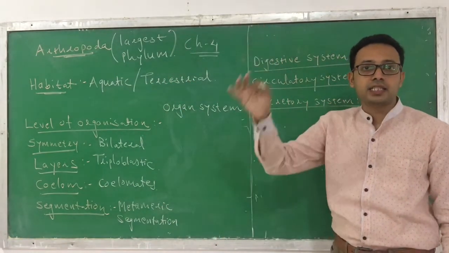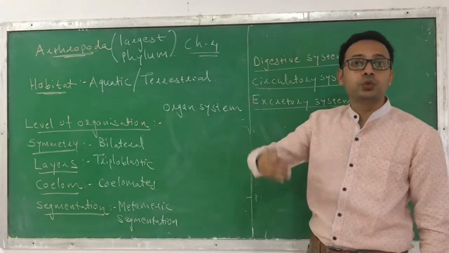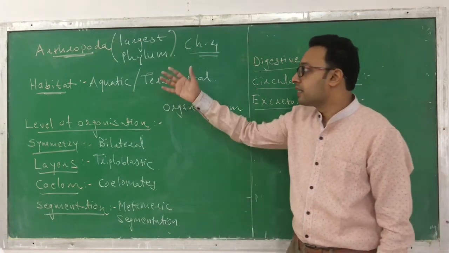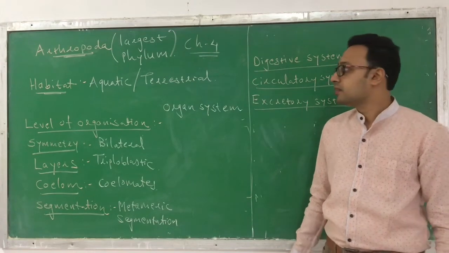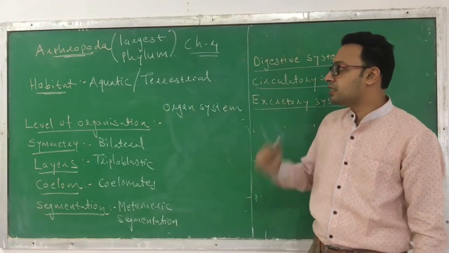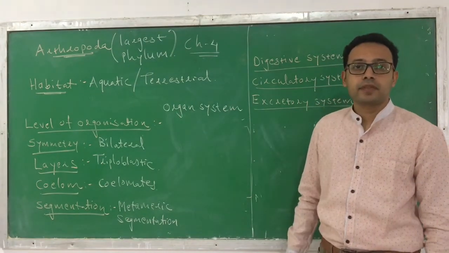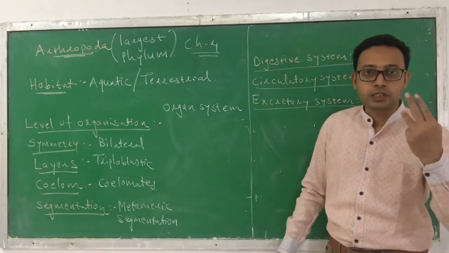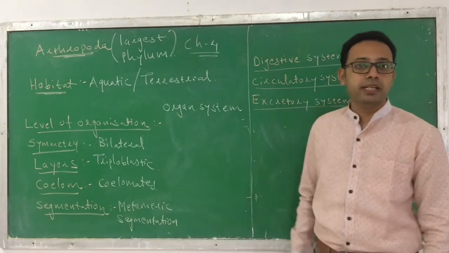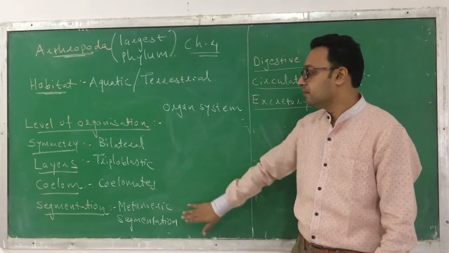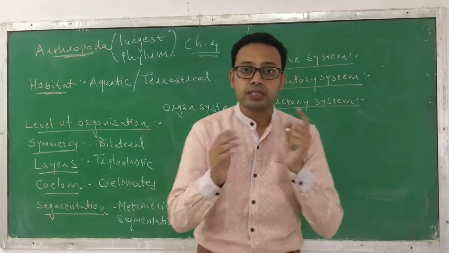Arthropoda is the largest phylum in the animal kingdom. It covers 2/3 of the animals. They can live in aquatic or terrestrial habitats. The level of organization is organ system level. They possess bilateral symmetry. They are triploblastic, meaning 3 layers: ectoderm, endoderm, mesoderm. They are coelomates, with the presence of a coelom, and they have metameric segmentation, meaning their body is divided into segments.